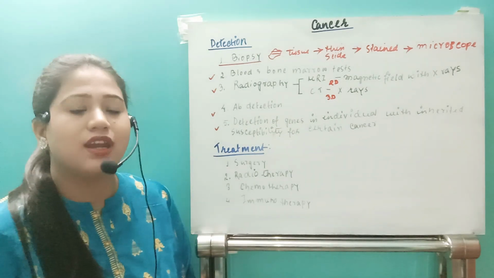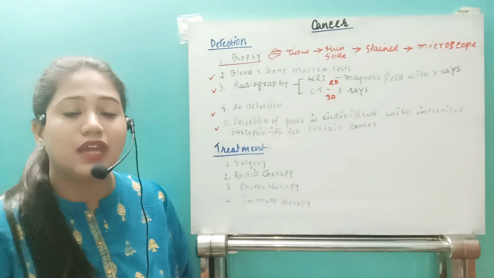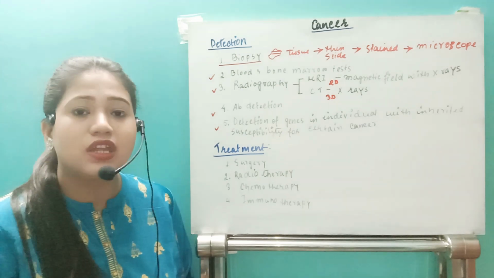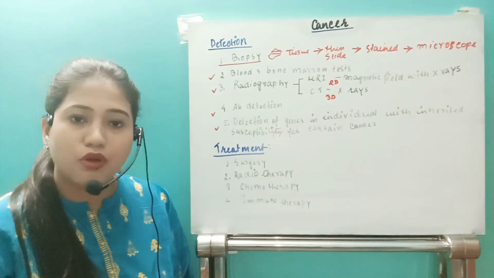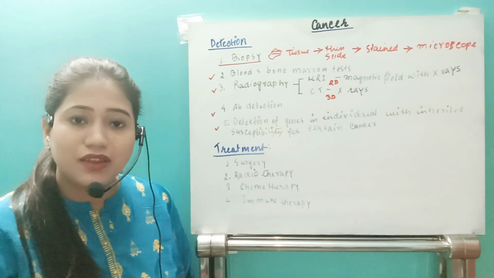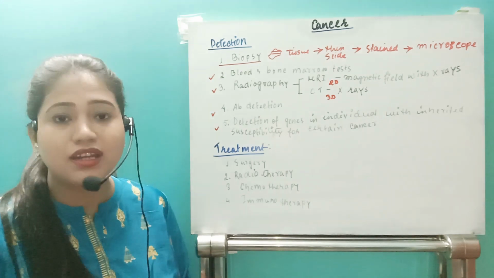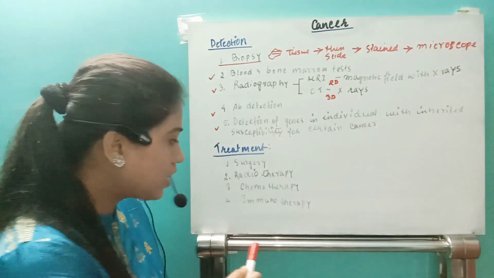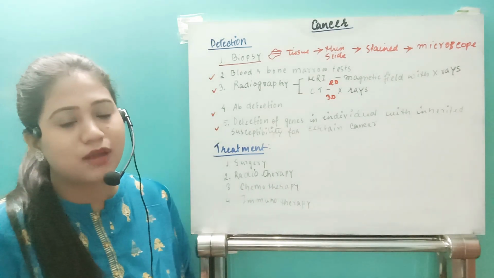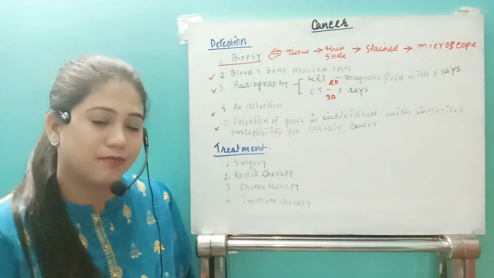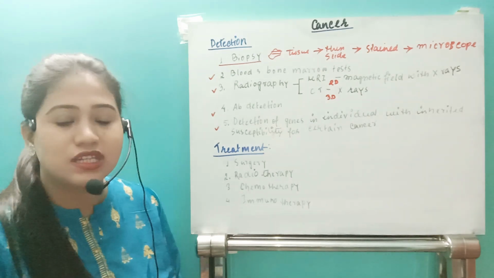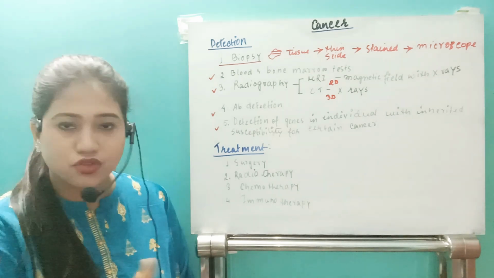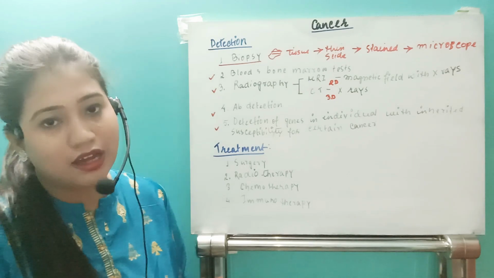Next one is radiotherapy. In radiotherapy, we expose the body to some radiation, such as x-rays. If that radiation hits the cells in our body, it can kill them, and if the cancerous cells are destroyed, the cancerous growth can be stopped. Next one, we have chemotherapy. Chemotherapy and radiotherapy are pretty much the same. In both, the body is exposed to radiations or chemicals by which it can kill the cancerous cell.